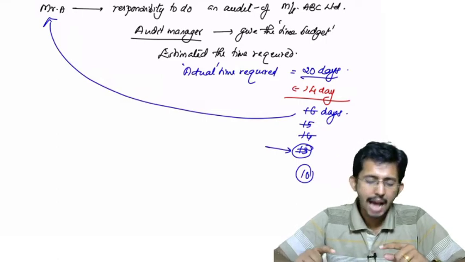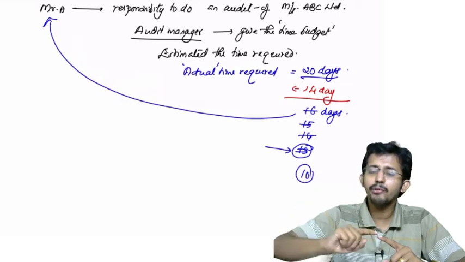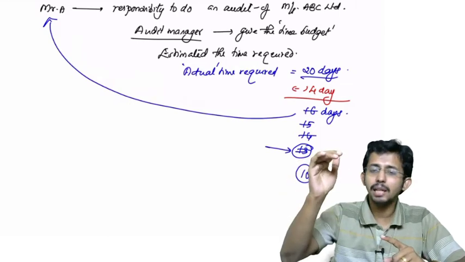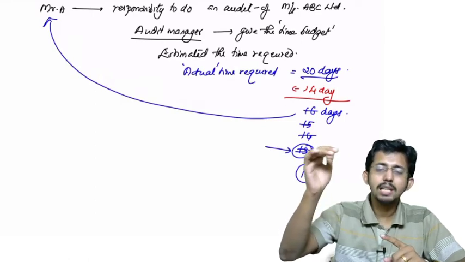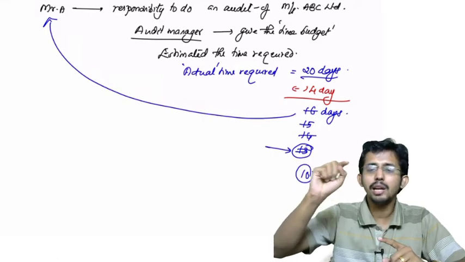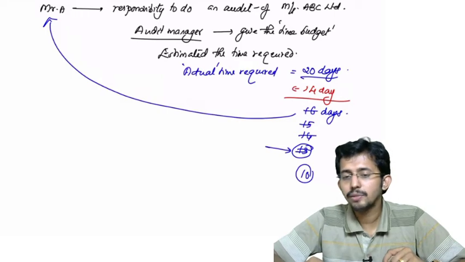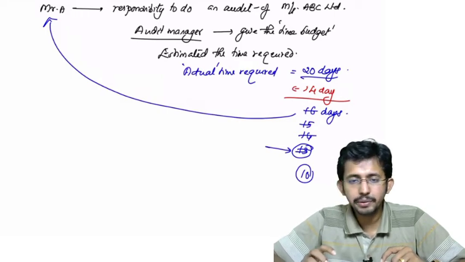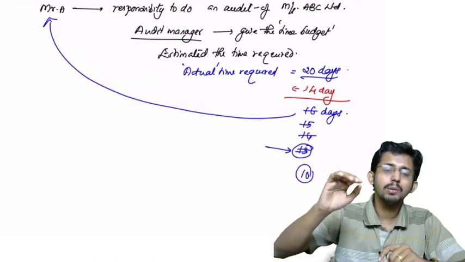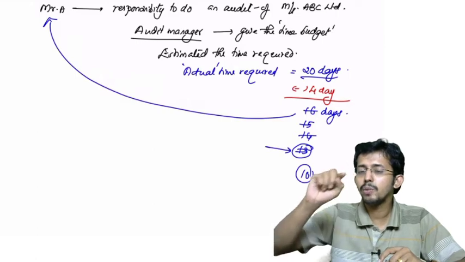So what happens? As the budget difficulty increases, the performance level also will increase to some extent. But beyond some level, if you further increase the budget difficulty, it will adversely affect the actual performance. If you increase the budget difficulty beyond a particular level, then that will have an adverse effect on the actual performance, and the performance will come down.